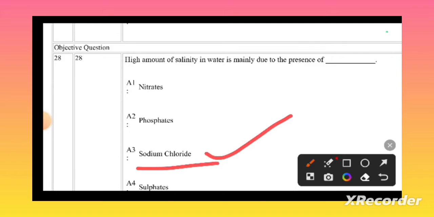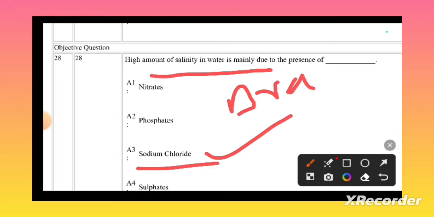Depending upon the amount of salinity, lakes are divided into many types, like brackish water, marine water, and so on. We differentiate them depending upon the gradients of salinity, how much the salinity percent is. We categorize different oceans or lakes depending on that salinity. So let's go to the next question.